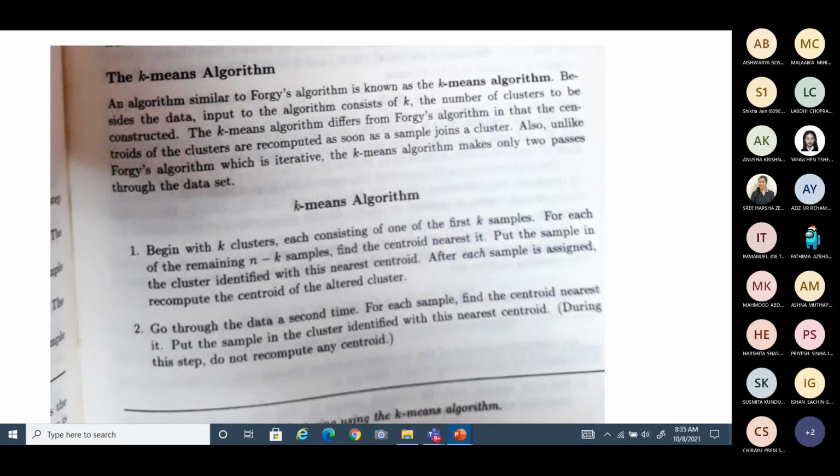It has two passes through the data. First one: begin with the k clusters, each consisting of one of the first k samples. For each of the remaining n minus k samples, find the centroid nearest it.